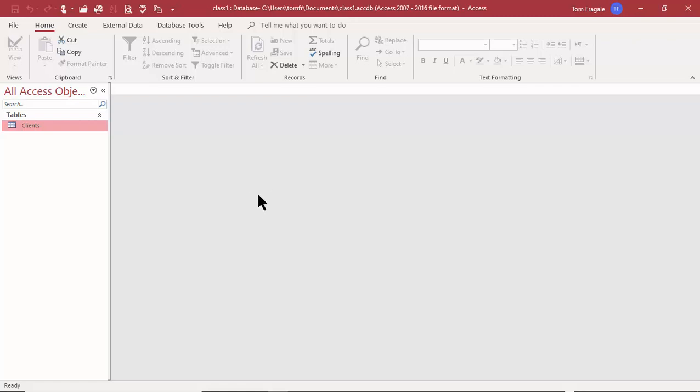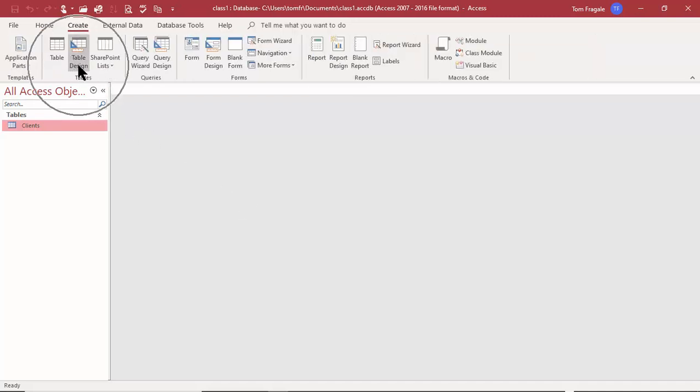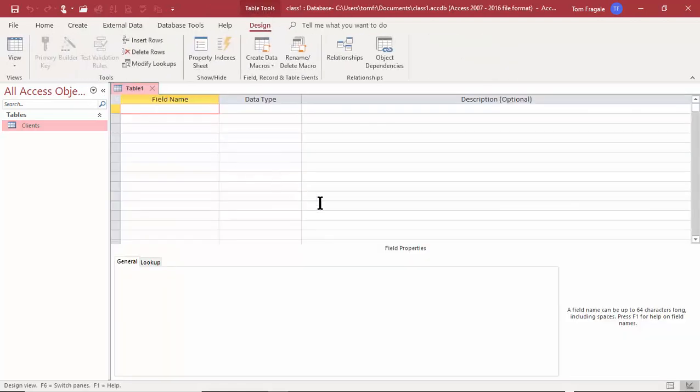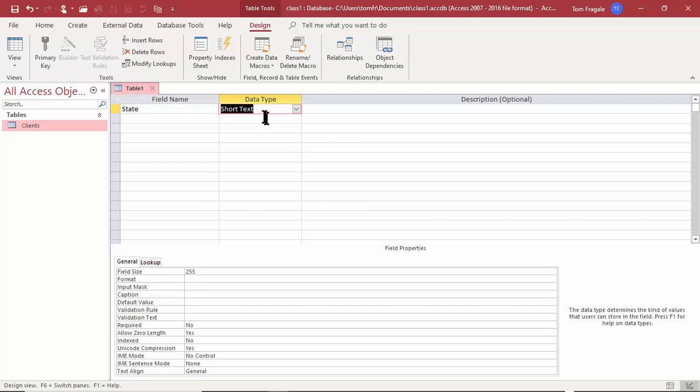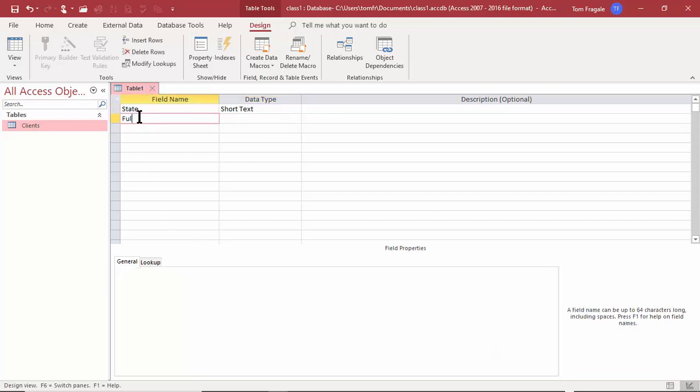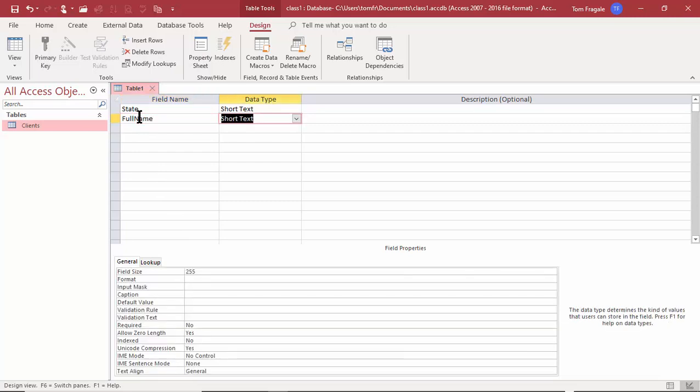So let me take a minute to make a table out of the states. I'm going to pick on the Create menu up here, Create, and we'll just make another table using Table Design. Good. So I'll type in state, and that'll be the 2-character state. So for the short text, I'll change the field size to 2. Then I'll have the full name of the state. And there's that naming standard that many people will use. And then I'll make that one maybe like 50. Should be plenty of room for that.